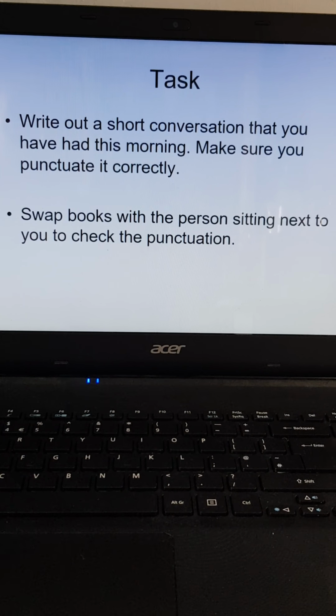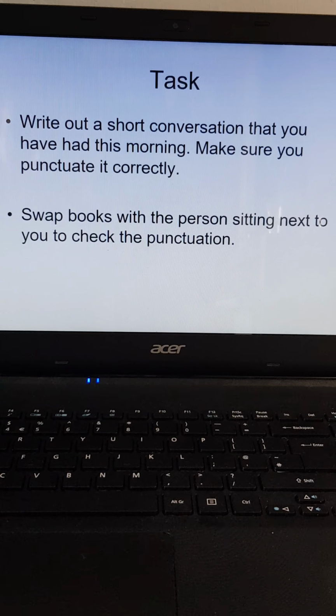So just a quick activity to practice this then. Write out a short conversation that you've had this morning. Can be anything at all, the most boring conversation that you've had, but have a go at writing a few sentences of it out and make sure you punctuate it correctly. Now, obviously, it says swap books with the person sitting next to you. You could get someone at home to check your punctuation, or on the next slide, you'll be able to see an example and you can see if yours looks something like this.